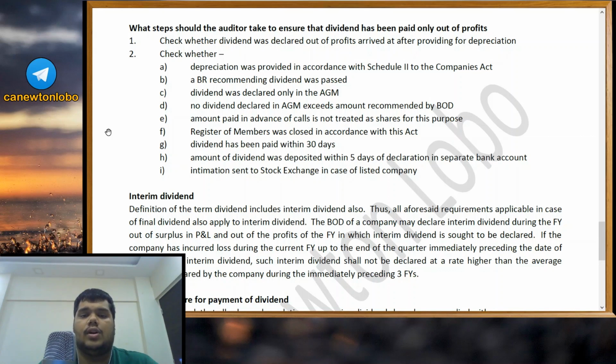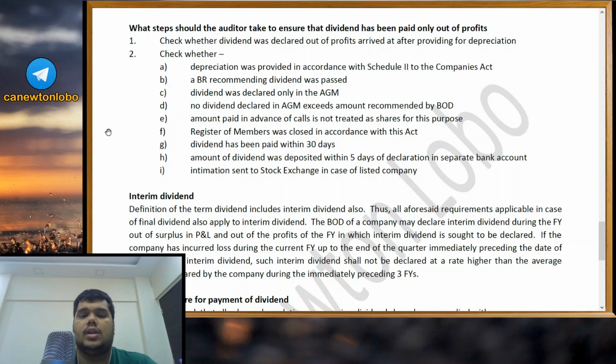Amount paid in advance of calls is not treated as shares for this purpose. Calls in advance do not constitute shares. Remember that, that's very important. That is only advance money which we have received against which we have not issued shares. So such amount should not be given dividend.